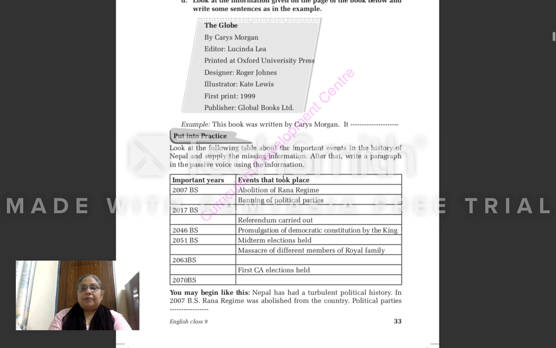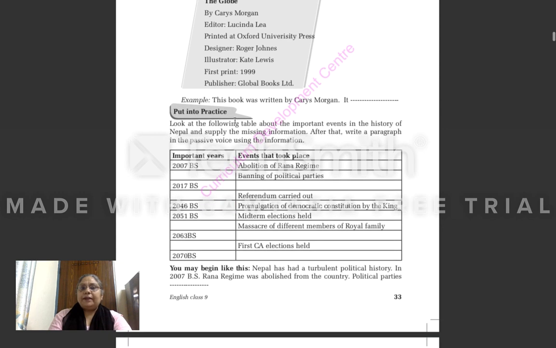Then, after this, look at the following table about the important events in the history of Nepal and supply the missing information. After that, write a paragraph in the passive voice using the information. Now see, here in this table, 2007 BS, what was done? Abolition of Rana regime. Then banning of political parties. You have to find out from the net in which year it happened.